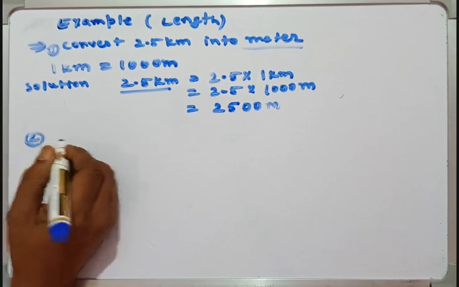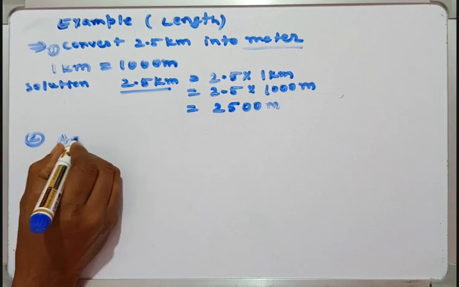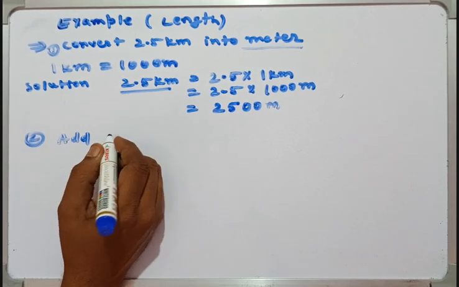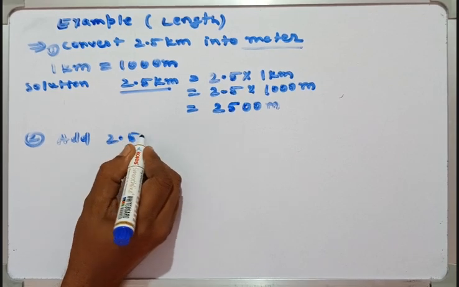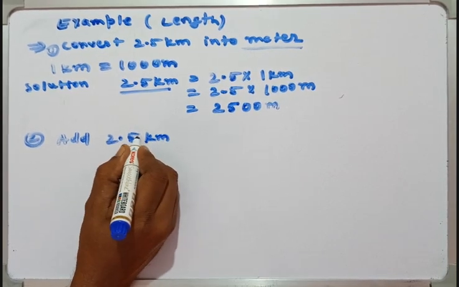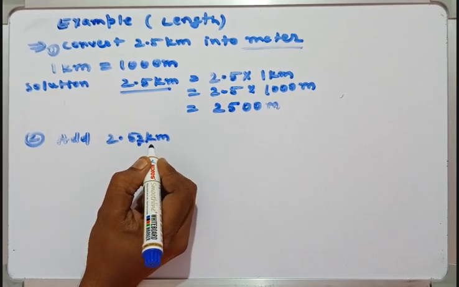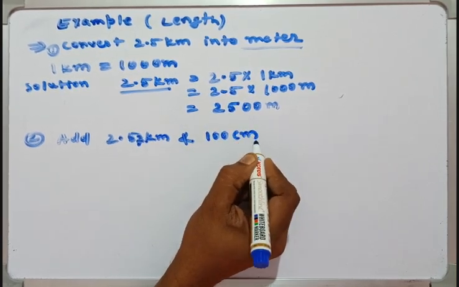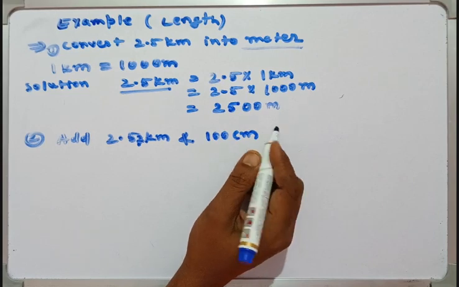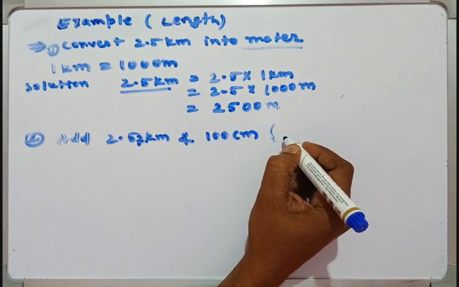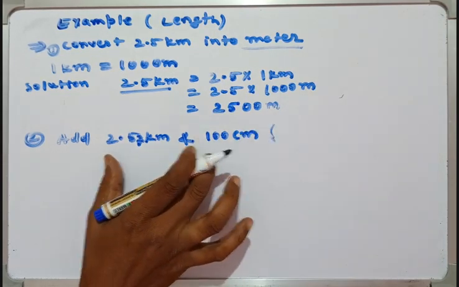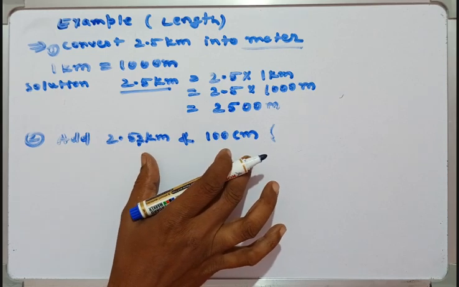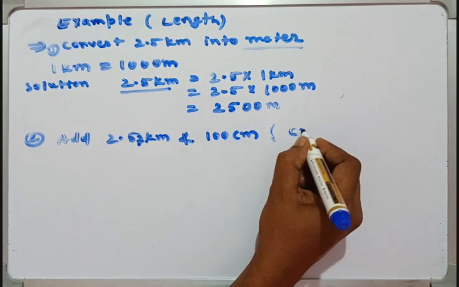This one is example number 2. Suppose somebody asked you to add 2.57 kilometer and 100 centimeter, and he asked you to tell the answer in centimeter.